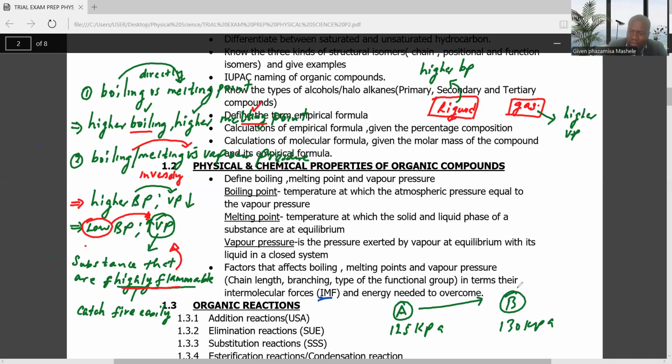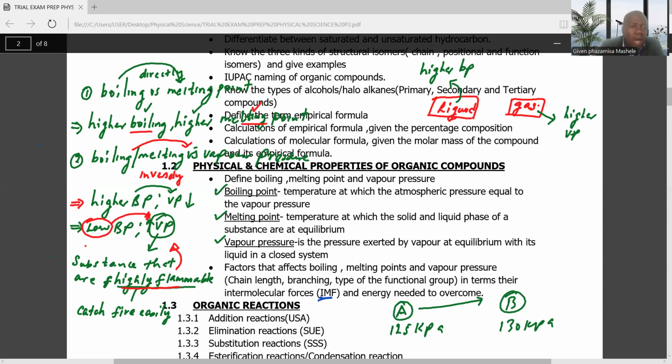Obviously, it will be compound B. And between the two, which one has a higher boiling point? Obviously, it will be A. Because a substance that has a higher boiling point should have a smaller or lower vapor pressure. So it's very important, ladies and gentlemen, to know the relationship between boiling points, melting points, and vapor pressure.